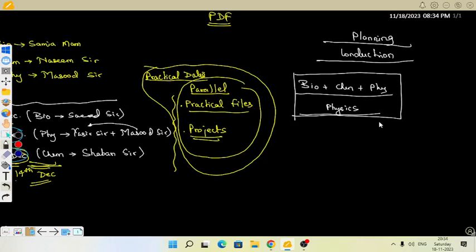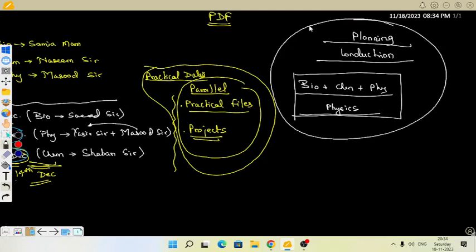For example, if 21st December or 23rd December is the main date, I'm just giving an example, then in that 2 or 3 days gap we will do this planning. For physics, obviously Yasir sir and Masood sir. For chemistry, Naseem sir and Shaban sir. And for bio, I and Samia ma'am. We will plan how the practical will be conducted on the main day.